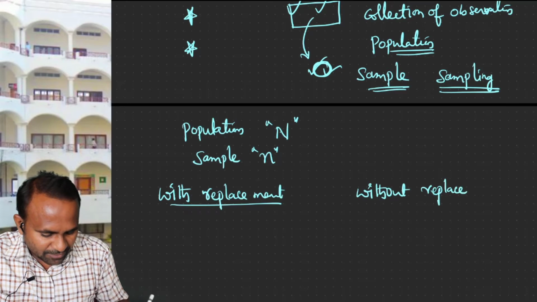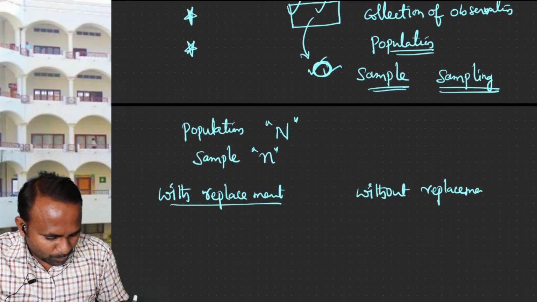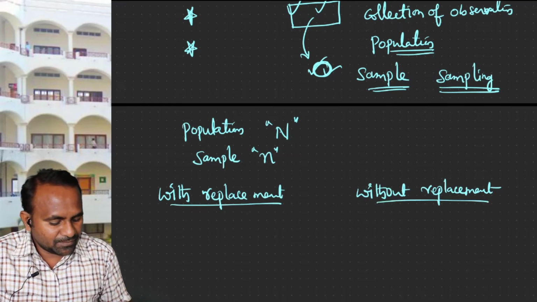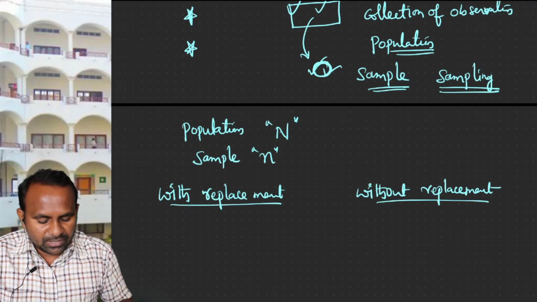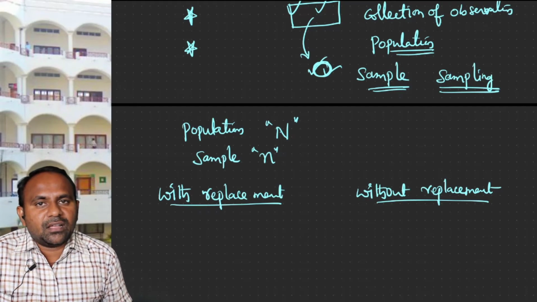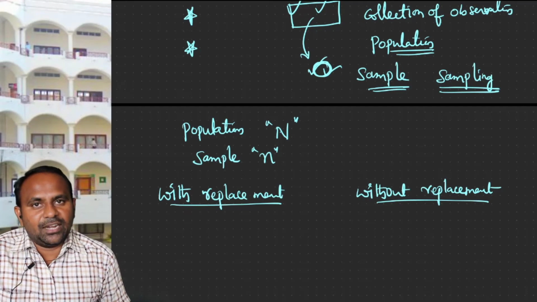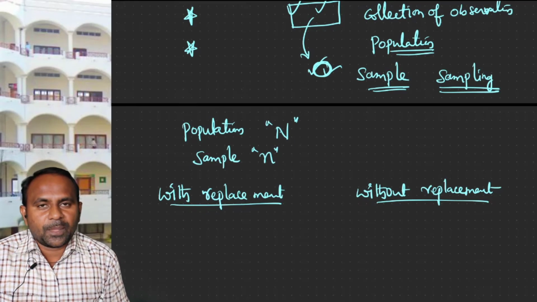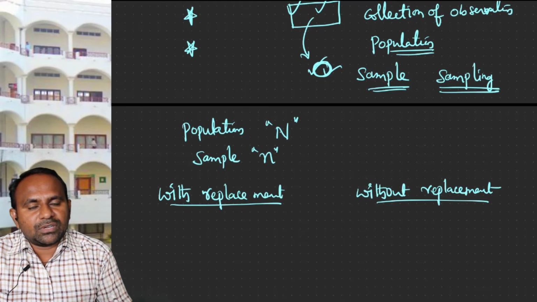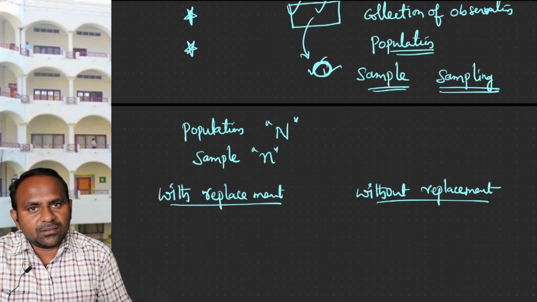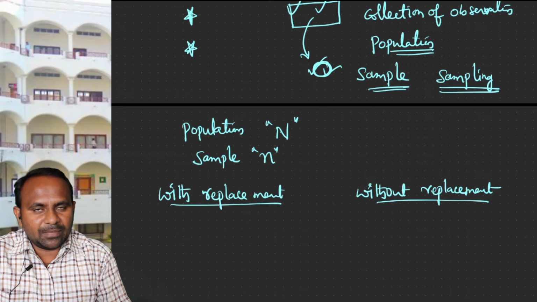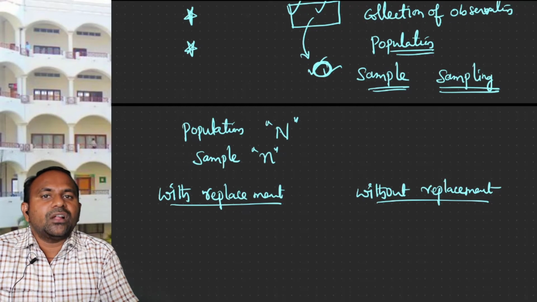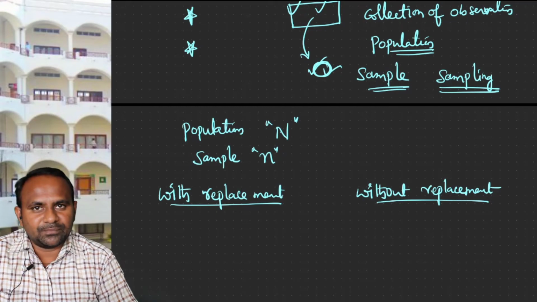So, there are two techniques of drawing the samples. One is drawing samples with replacement, the other is drawing samples without replacement. Then if these are the two cases, how many such cases will arise? That is what we need to discuss. So, drawing samples with replacement means, firstly you select an item in a sample, and then you replace it in the population again before collecting another sample.